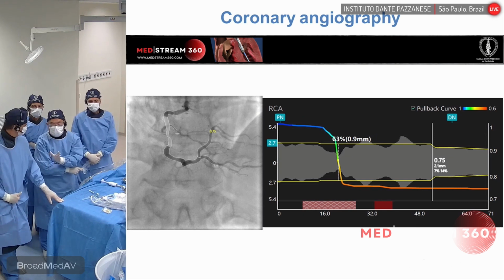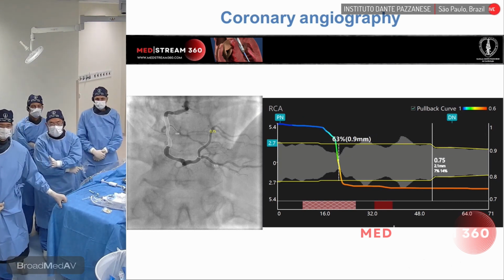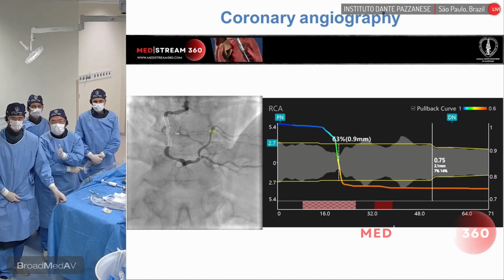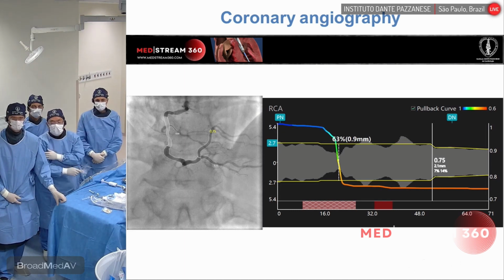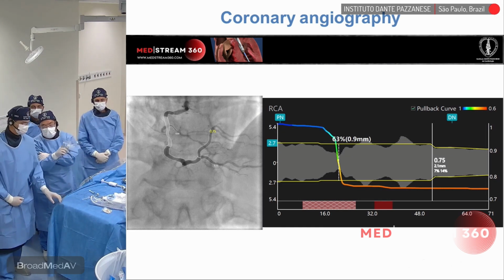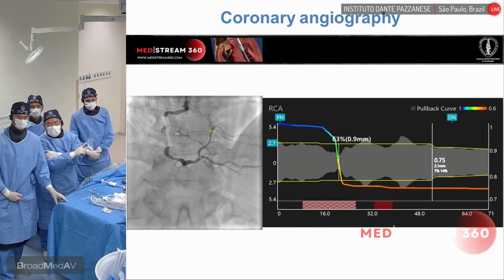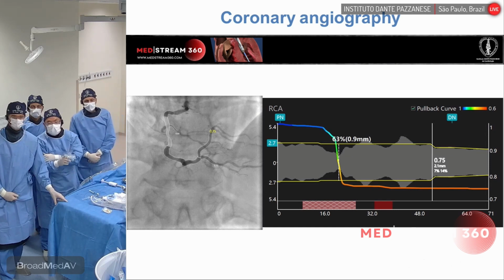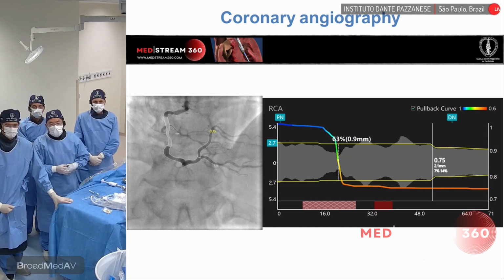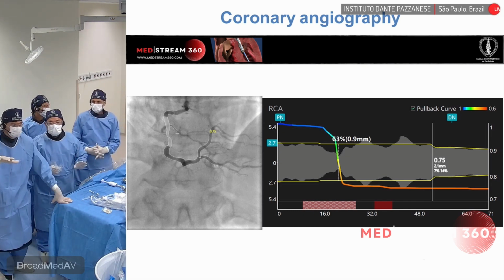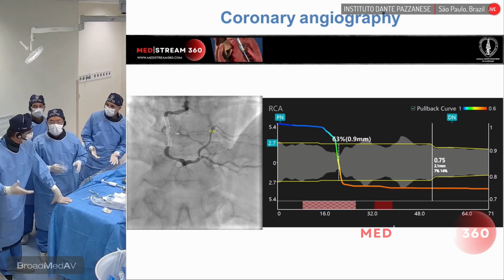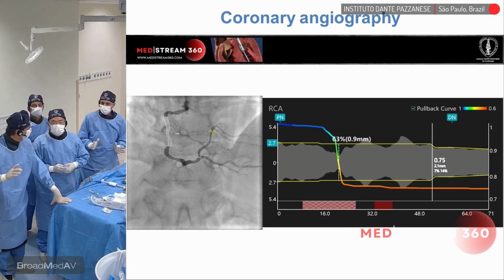The result is in the FFR, so you have a panoramic view. In the distal portion of the right coronary, you have 0.75. And if you see, it's almost like a pullback here, Fausto, because if you go from blue to the red, you see there's a jump. You can do the measurements on each segment. The FFR is 0.75.